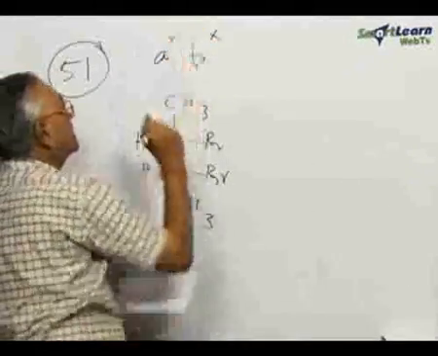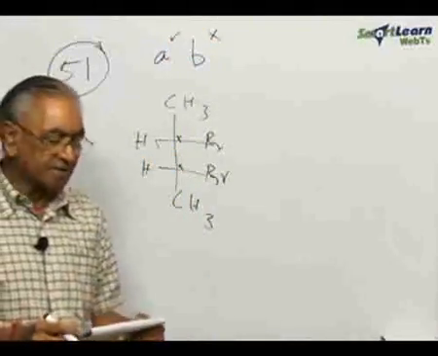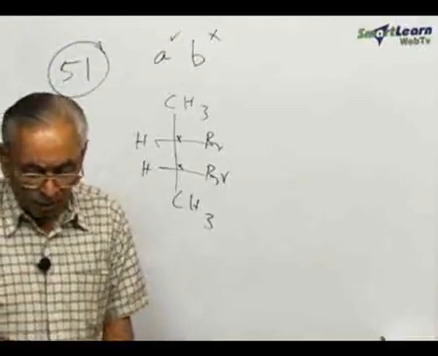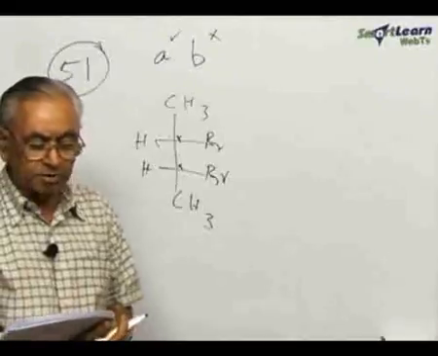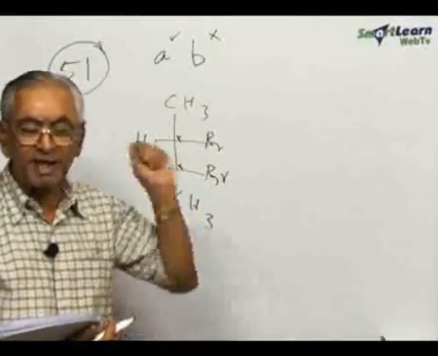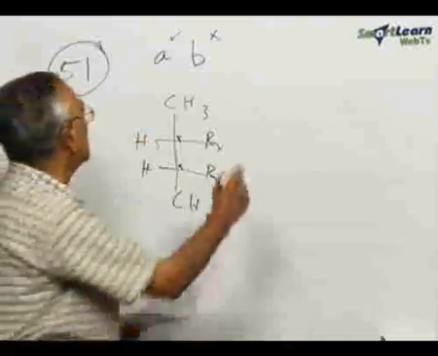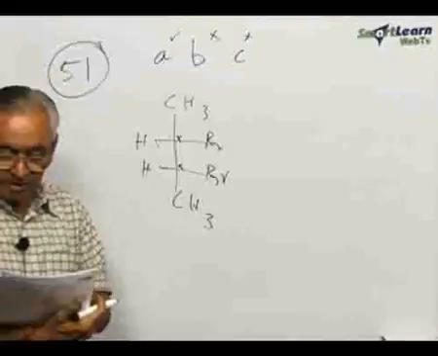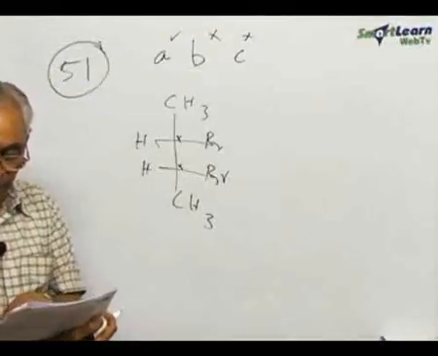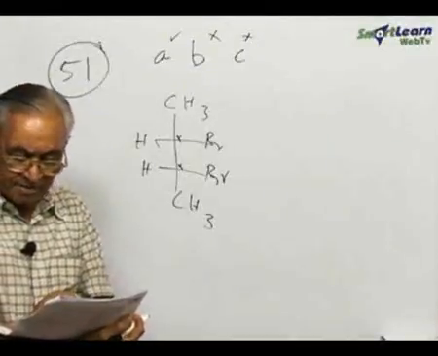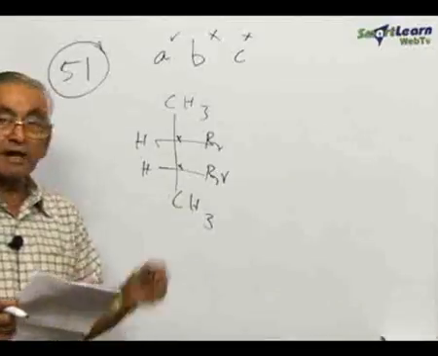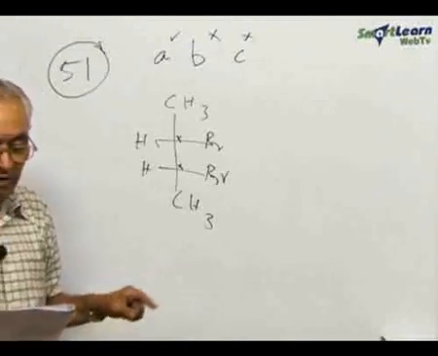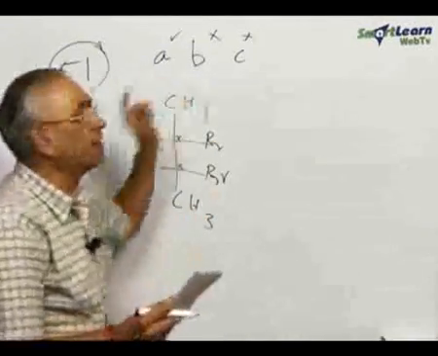A is the correct statement. Which is not correct, we will have to identify. The third statement, C, says, a meso compound has molecules which are superimposable on their mirror images even though they contain chiral centers. That is also not a correct statement. B and C are not correct statements. When you read the statement again, you will find a meso compound has molecules which are superimposable on their mirror images even though they contain chiral centers. That is not a correct statement.